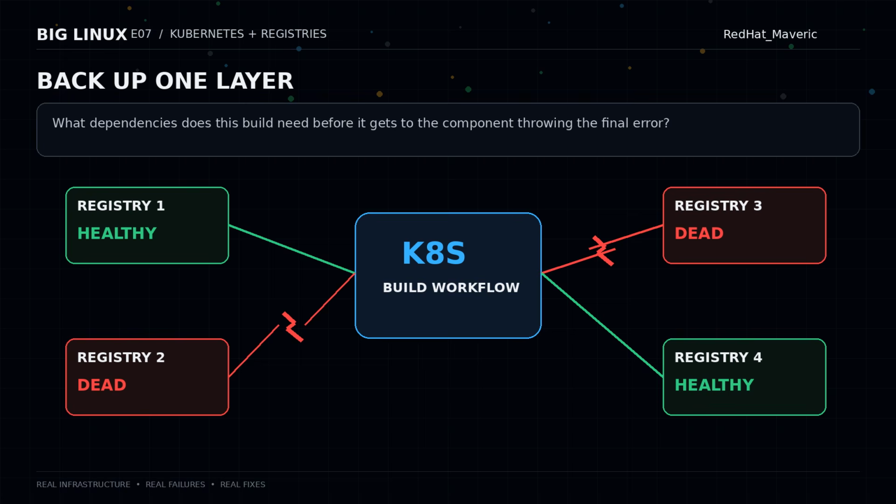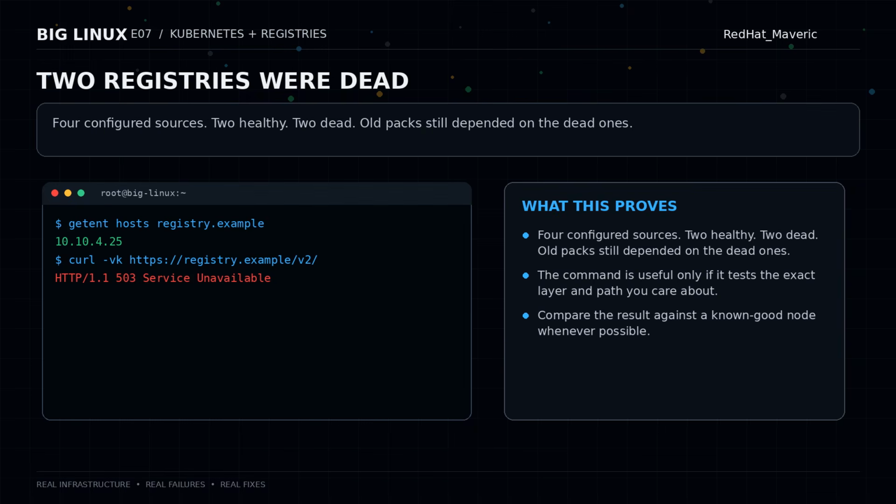So I backed up a layer. Instead of asking, why is Zot failing? I asked, what does this build depend on before it gets to Zot? That led back to the configured registries. There were 4 registry sources in the UI, 2 were dead, and then we got the clue that really gave it away. Trying to delete one of the dead registry definitions told us it was still in use. That meant something in the cluster profile still depended on content coming from that registry. Now we had a dependency problem, not a Kubernetes problem.